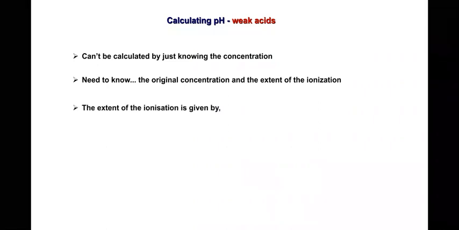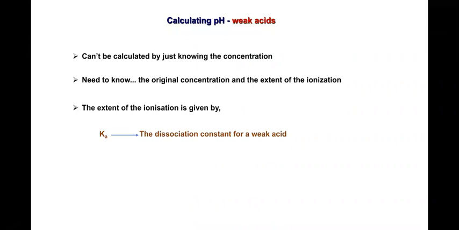So the extent of ionization is given in terms of Ka. Ka is nothing but what? The acid dissociation constant. Similarly, Kb, what is that? The dissociation constant for a weak base, right? And Ka is the dissociation constant for a weak acid. Similarly, Kb is the dissociation constant for a weak base.